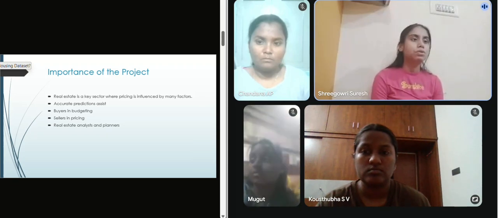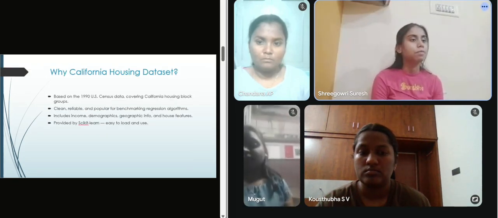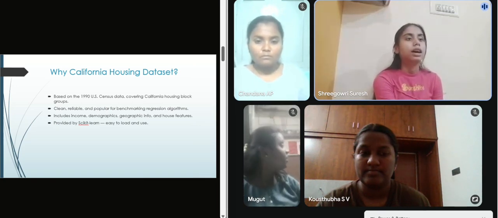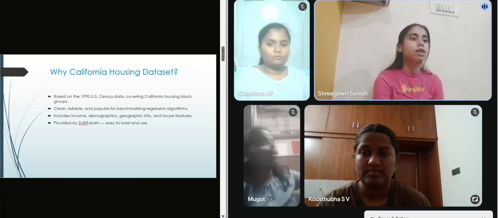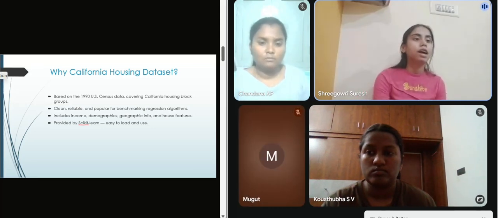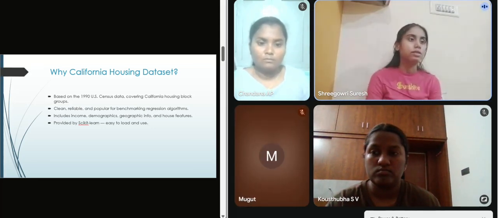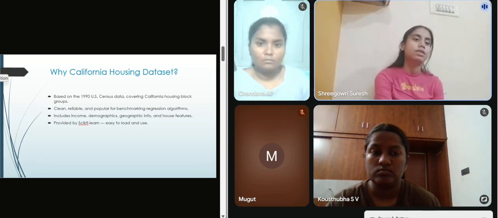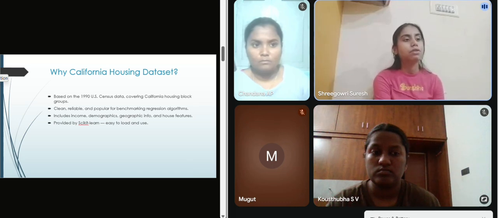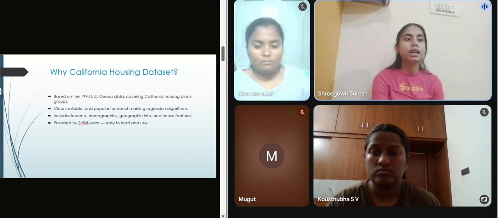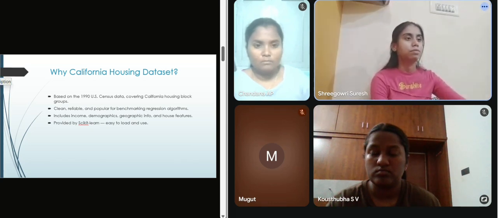So why do we use the housing data set? The data set is based on 1990 US Census data and includes information from various housing block groups across California. It is clean, reliable, and widely used for benchmarking regression models. It includes a range of useful features like income levels, housing characteristics, population, and geographic data. It's easily accessible and preloaded in the scikit-learn library, making it convenient for machine learning projects.